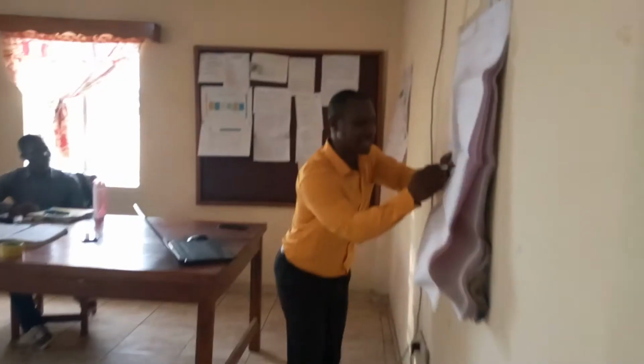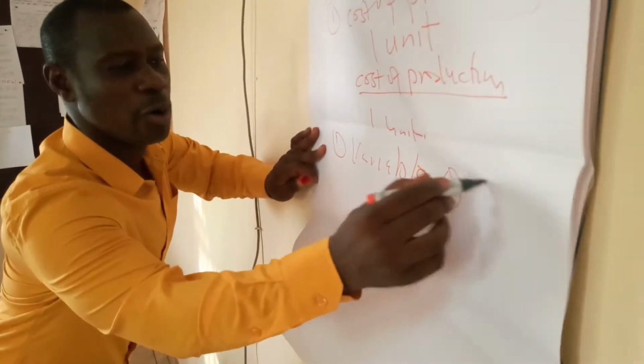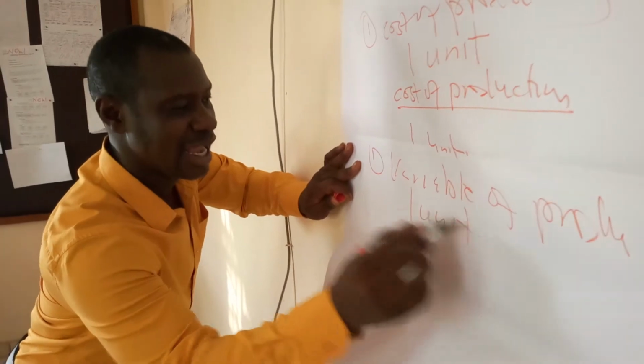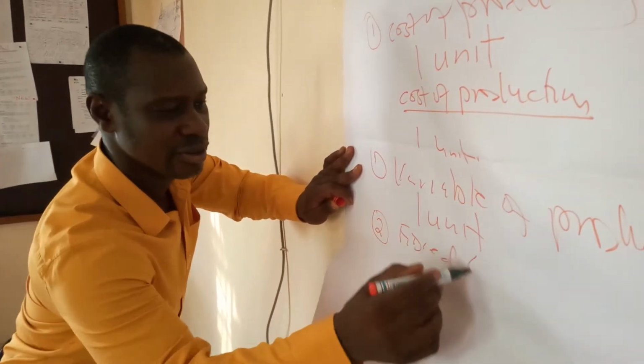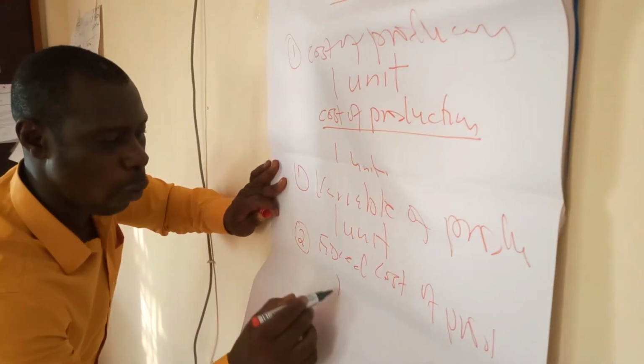We are going to think about two things. One, we think about the variable costs of producing this one unit, and also what? The fixed costs of producing the same one unit. Do you understand? So two components.